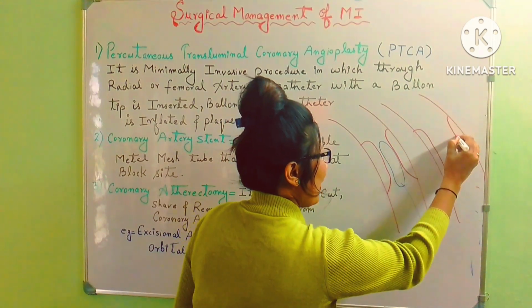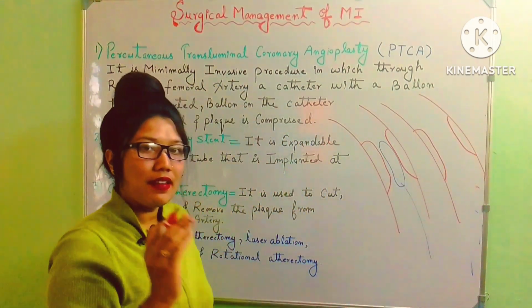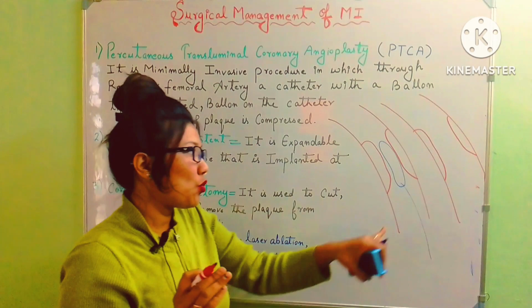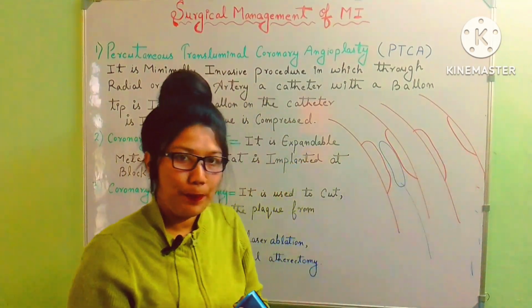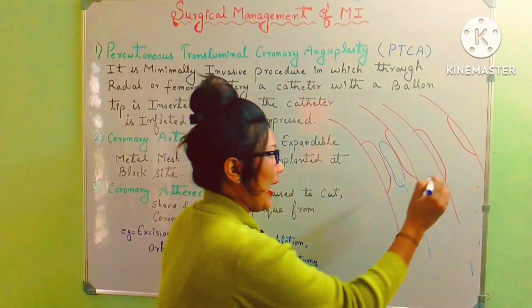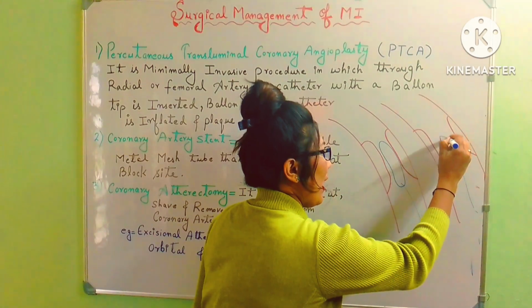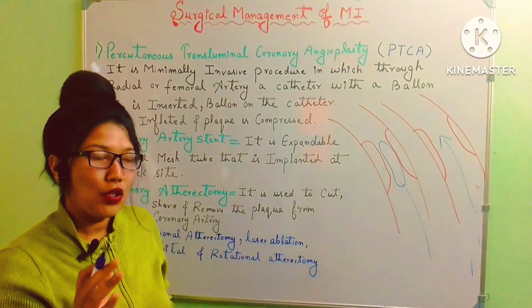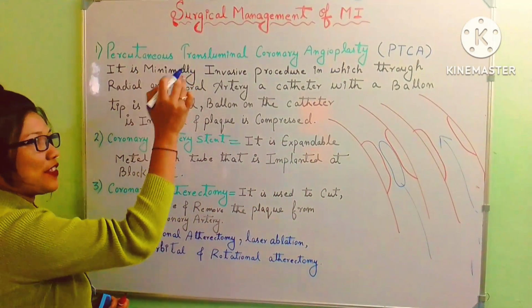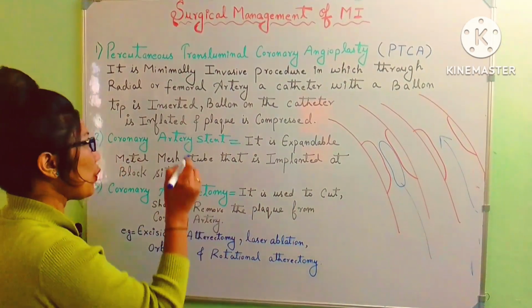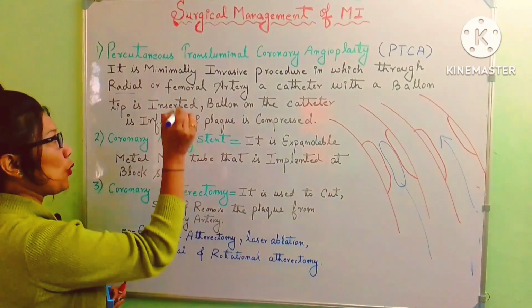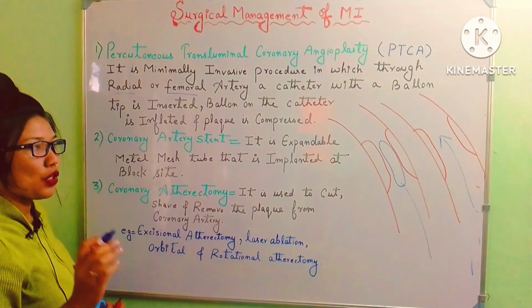Okay, this atheroma gets subsided to the walls of this coronary artery. Now this blood can flow easily to the myocardial cells and tissue. So it is a minimally invasive procedure which is performed through the radial or the femoral artery.